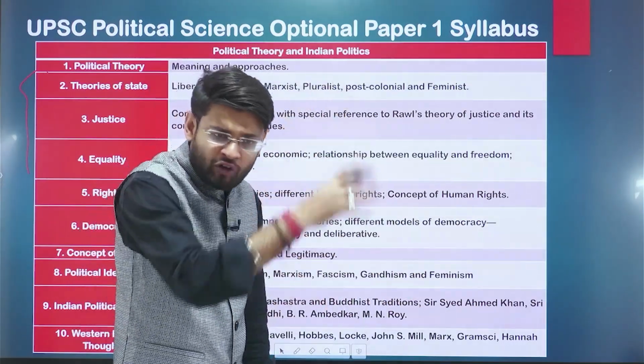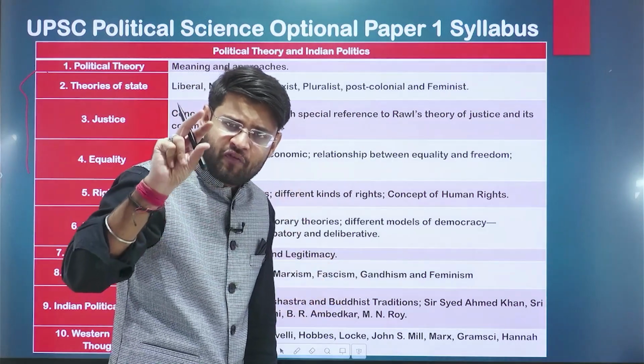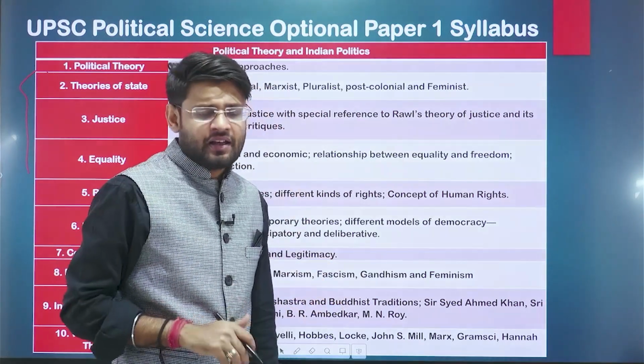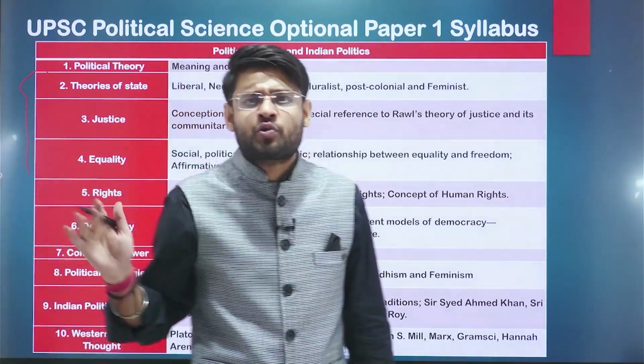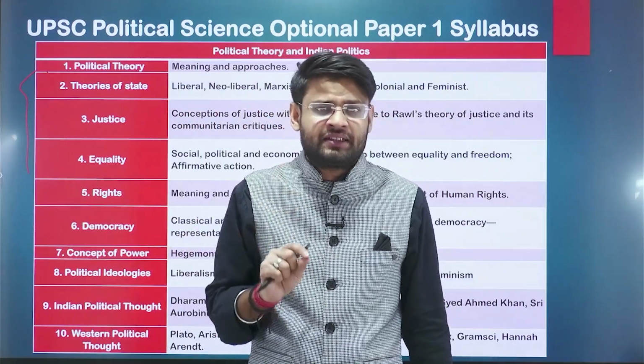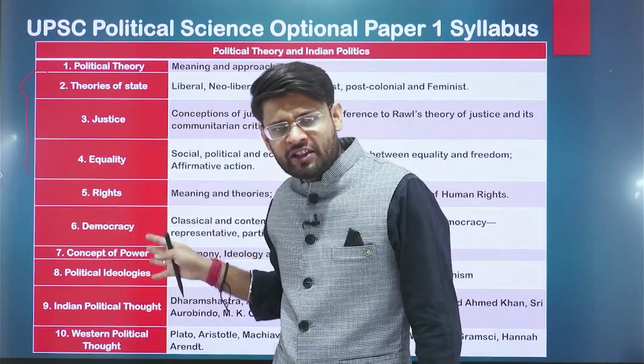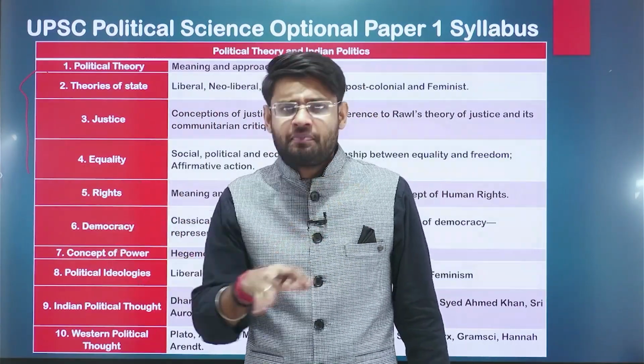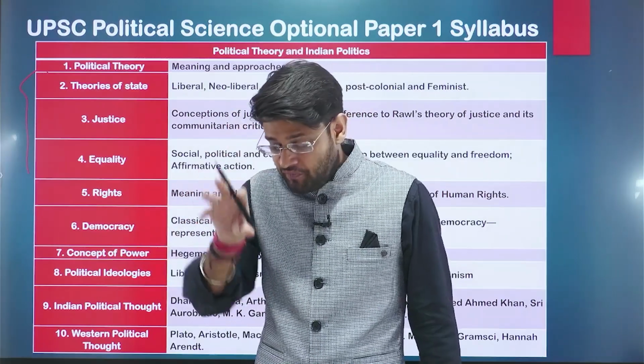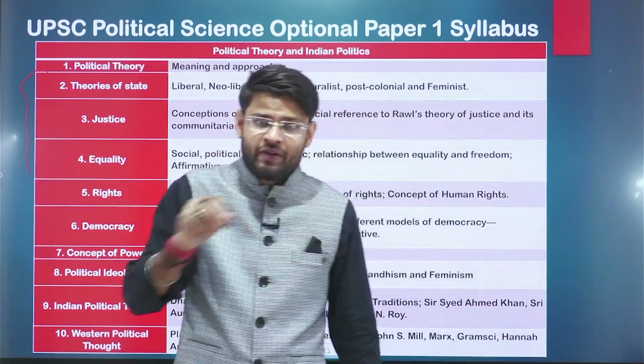So there are a lot of books, and these books consist of 500 to 600 pages. So it is impossible for a student to complete an optional in 3 months. If you read all these books, first of all, you will end up dying, trying to find what is important, what to leave and what not to leave.